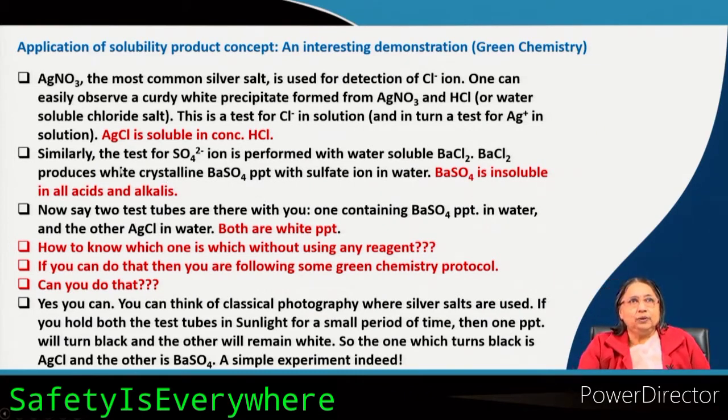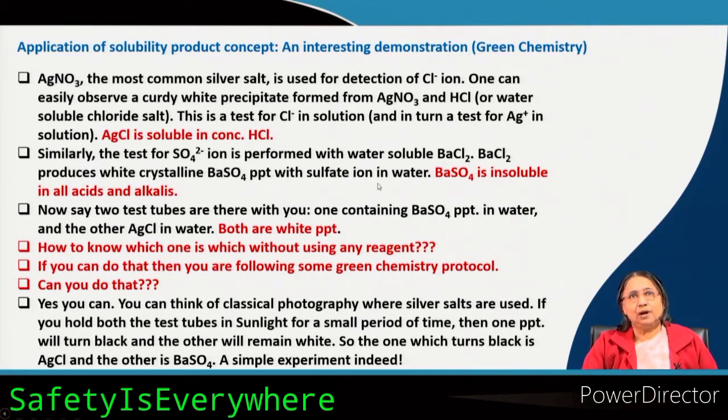Now, we do another experiment. What do we do? We take a test tube. Okay. This is a test for sulphate. Similarly, the test for sulphate ion is performed with water soluble barium chloride. We all know how we do it. Barium chloride produces a white crystalline barium sulphate precipitate with sulphate ion in water. Barium sulphate is insoluble. You have already learned from the solubility product in the earlier lectures. Okay. But the property is different.